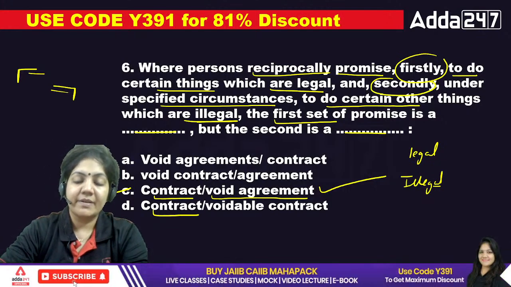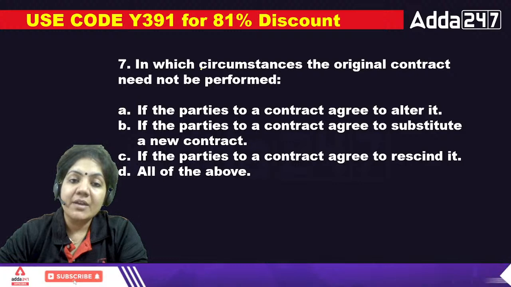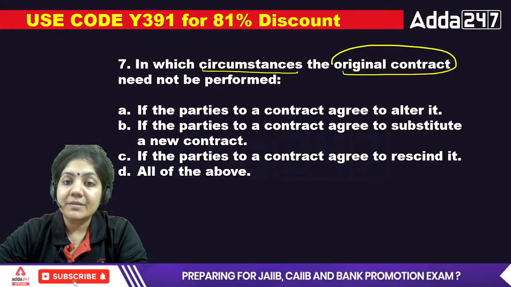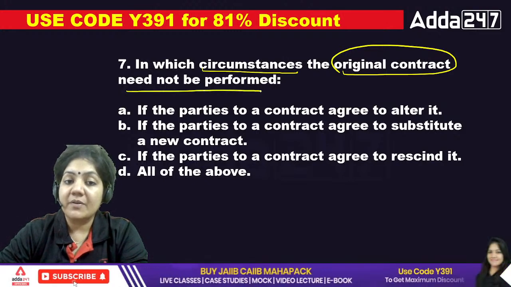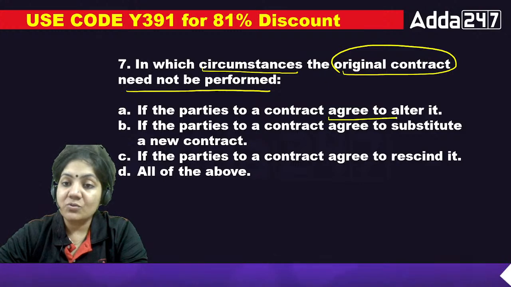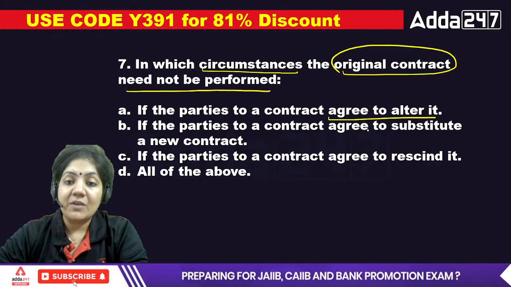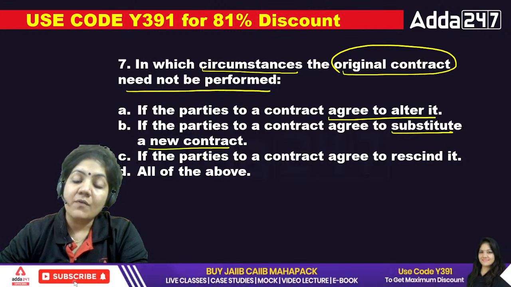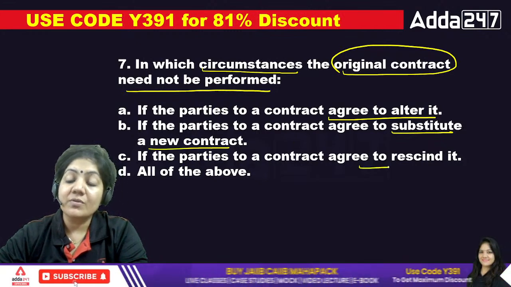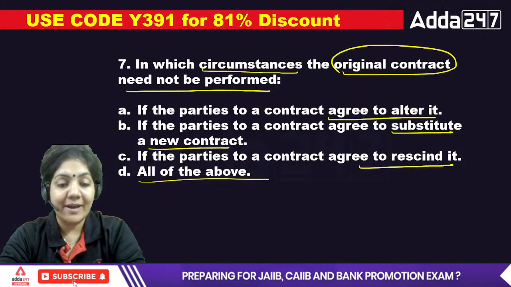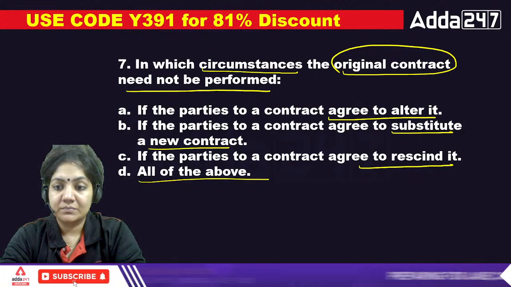Cool. Next. In which circumstances the original contract need not be performed? If the parties to a contract agree to alter it, if the parties to the contract agree to substitute a new contract, if all the parties to contract agree to rescind it, and all of the above. What will be the right answer for the seventh one?